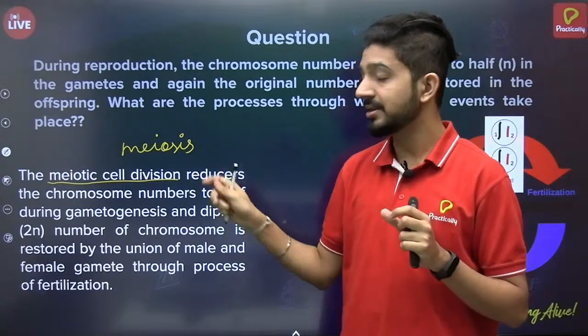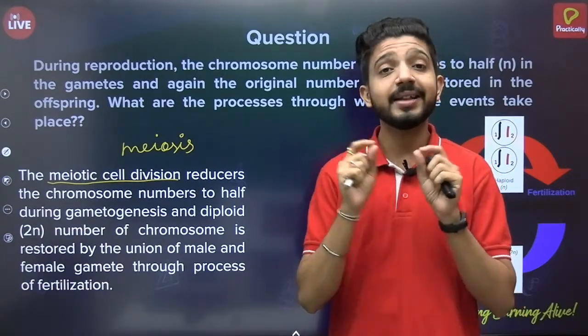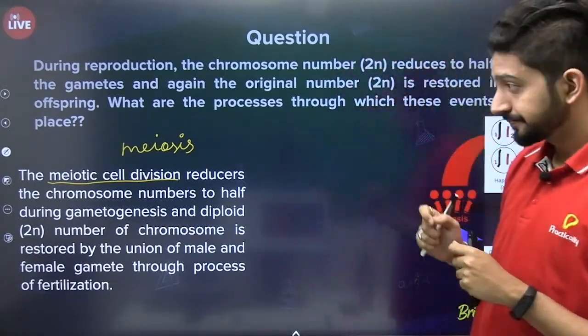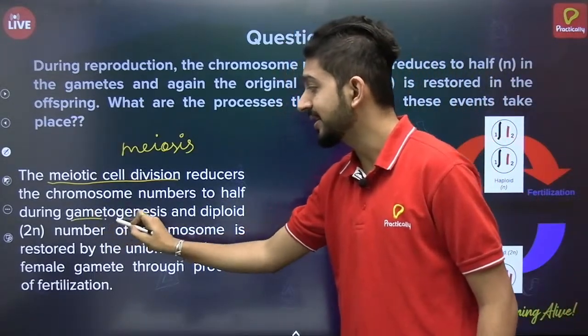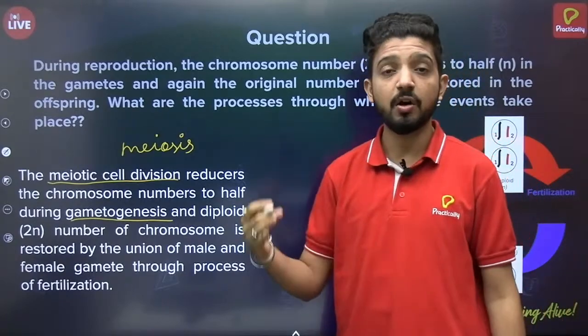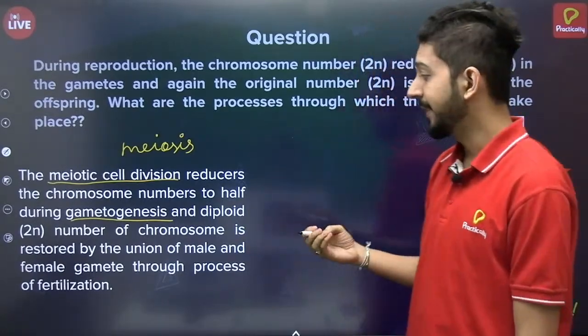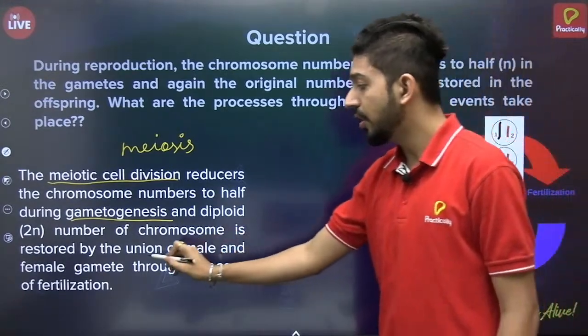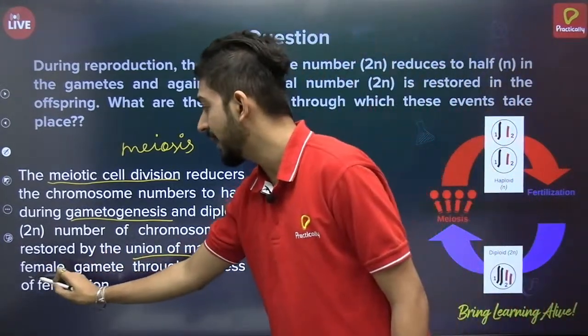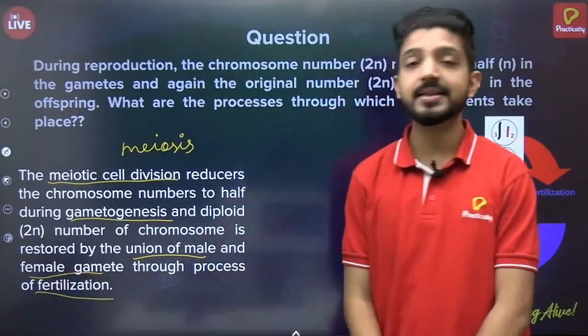But meiosis is called reductional division because the number reduces. It reduces the chromosome number to half during gametogenesis, the process of formation of gametes, and the diploid number of chromosomes is restored by the union of male and female gametes, which is technically called fertilization.